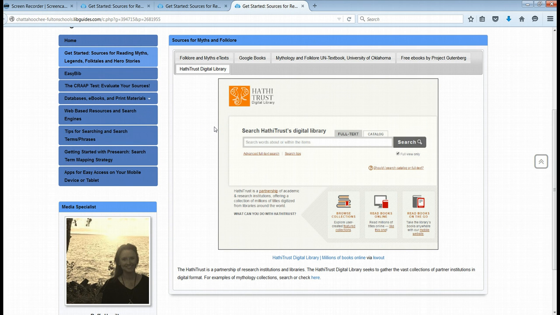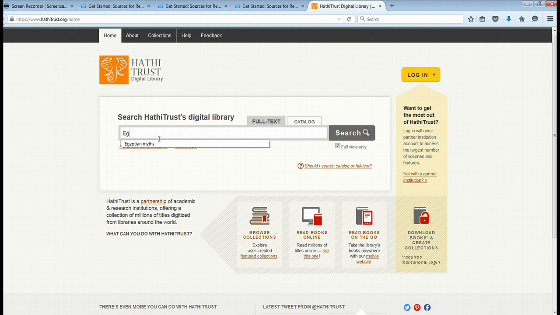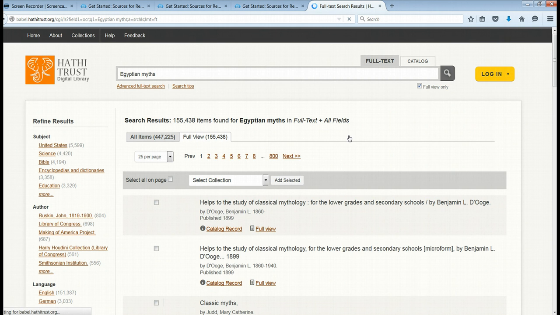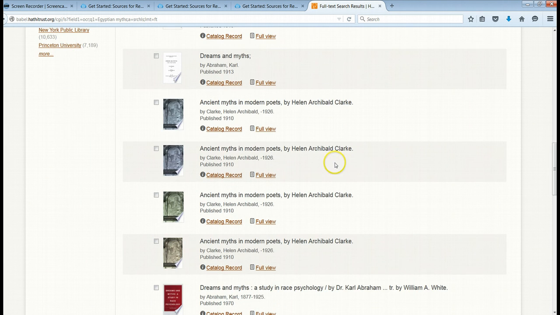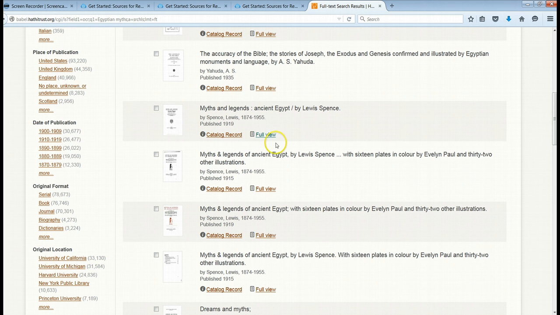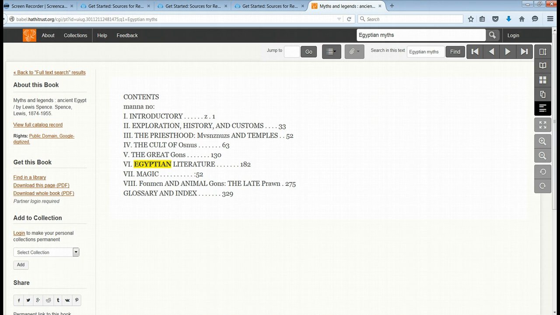Last but not least is a similar tool called the HathiTrust Digital Library. So I'm going to open that up. And again, you can go in and search by myths here for what you're looking for. And as you go through and browse the results, you can look at the catalog record for publication information, or you can go into the full view of that. Most of these are older texts. You're not going to necessarily see newer things like we did in Google Books. But again, for some types of stories that you're looking for, this might be super helpful.